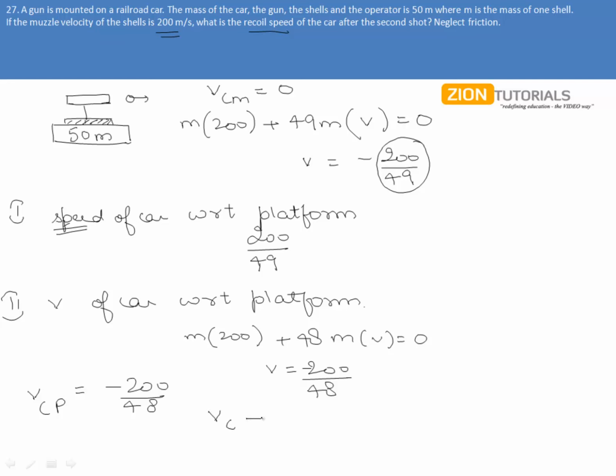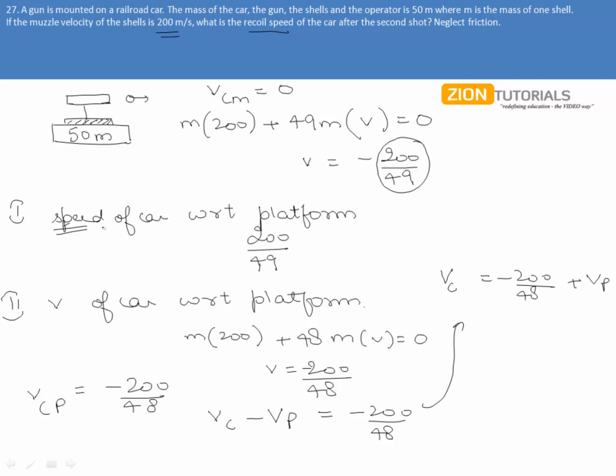That is, velocity of car minus velocity of platform is minus 200 by 48. So the velocity of car is equal to minus 200 by 48 plus velocity of platform.